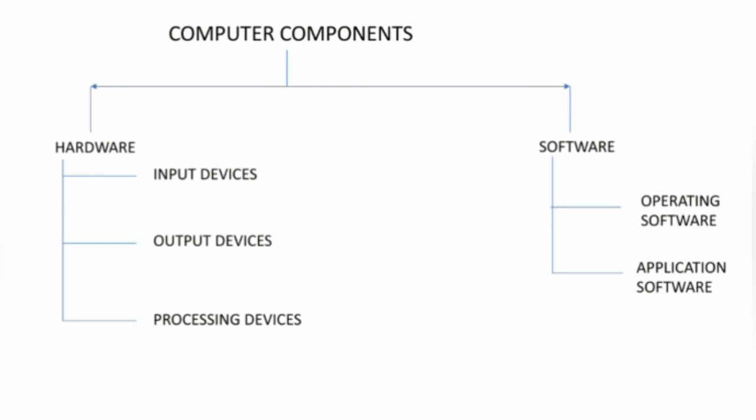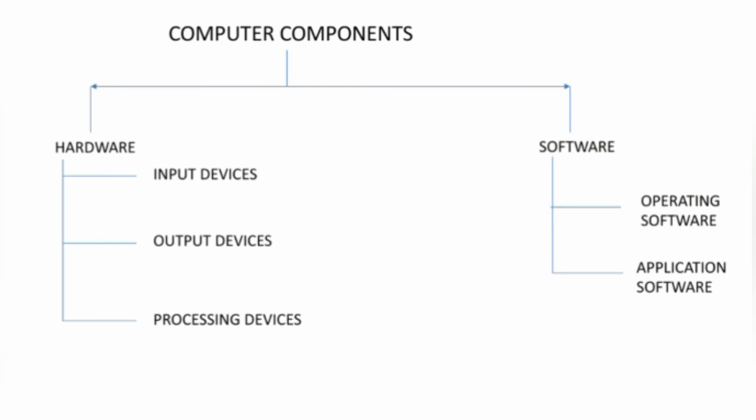Next is the processing device. Processing device is also considered as part of hardware. There is only one processing device, that is CPU. CPU is known as Central Processing Unit, and it is also considered as the brain of a computer because this part can perform, control and maintain the information given by the user.